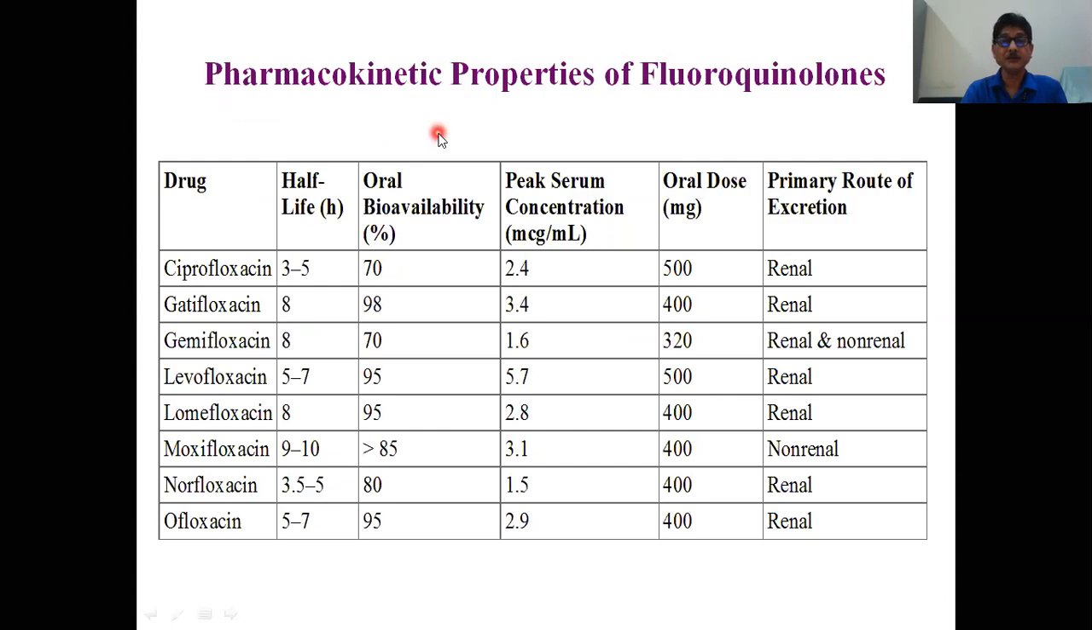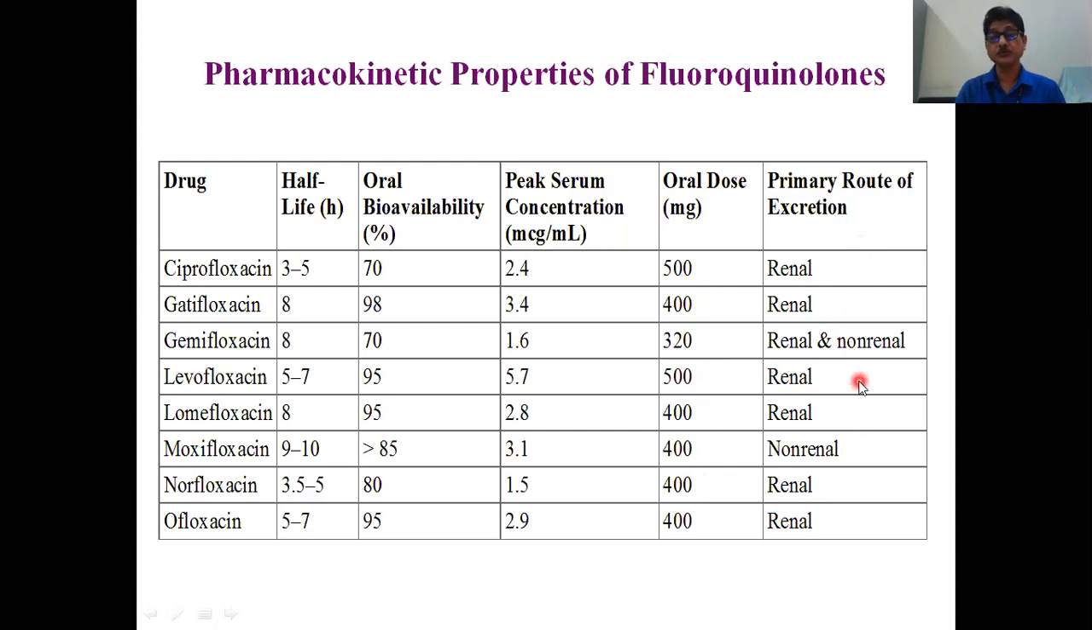Now, a little bit in detail on the pharmacokinetic properties of fluoroquinolones. You can see the half-life is almost around 6 to 7 hours, except ciprofloxacin, which is a little less, and norfloxacin, which is again less. Others are around 6, 7, or 8. Bioavailability is very good. Some are as good as 95%. Moxifloxacin is not listed here, but it also has very good oral bioavailability. The oral dose is around 400 to 500, and the primary route of excretion is the kidney.